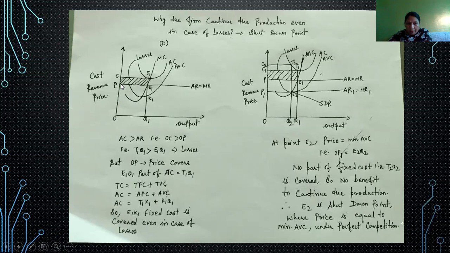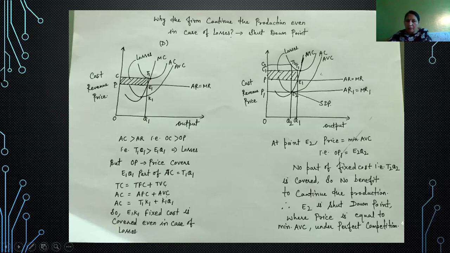This is price OP. This is total cost, T1Q1. Out of this, K1Q1 is variable cost and T1K1 is fixed cost. Now, price OP covers this much part of fixed cost also, E1K1. So that's why the firm continues the production.